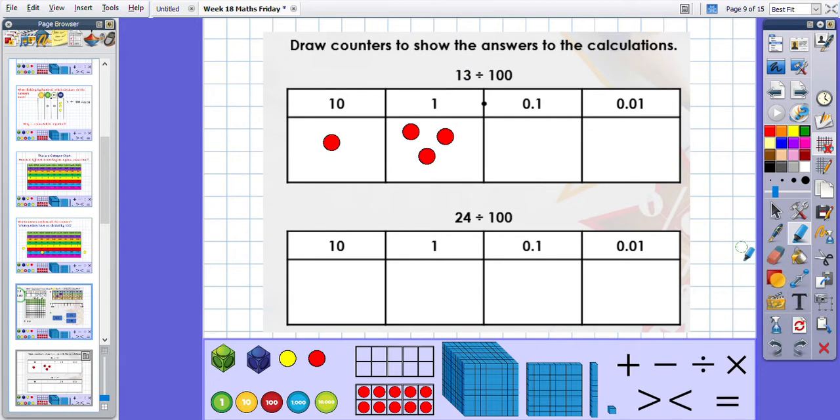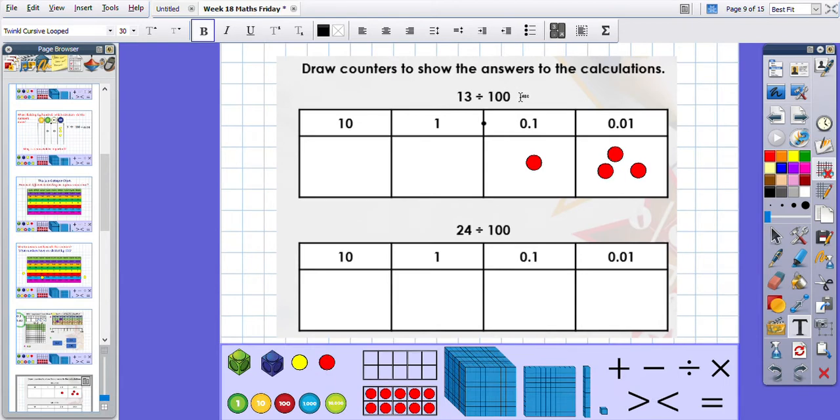13 divided by 100. So what I've done to begin with is I have put my counters onto the grid, but then I've got to do the all-important dividing by 100. So remember, which way do our numbers move? That's right, they move to the right. How many places? Brilliant, they move 2 places. So I'm going to move all of these 3 counters out of here, 1, 2, into that column. And I'm going to move my 1 ten 2 places. 1, 2. Now we've drawn the counters to show the answer to the calculation.